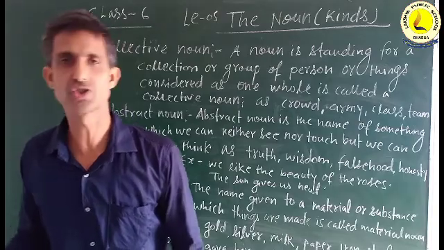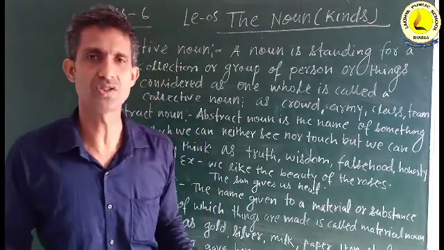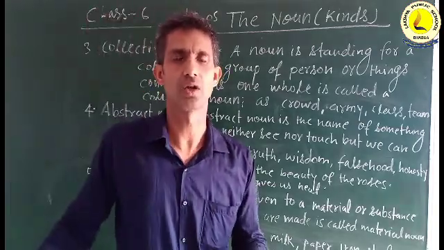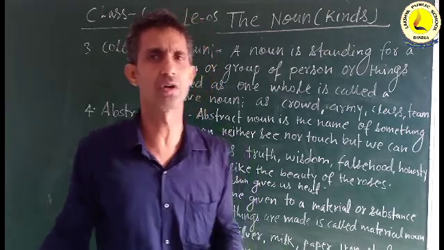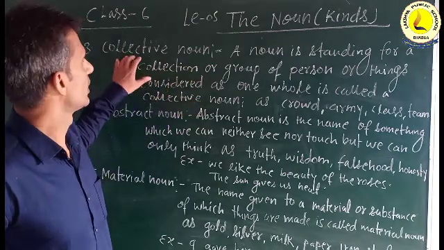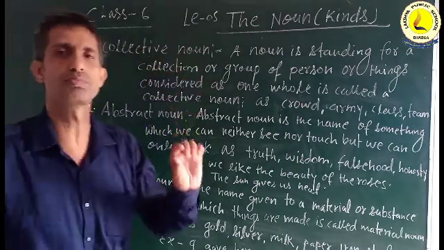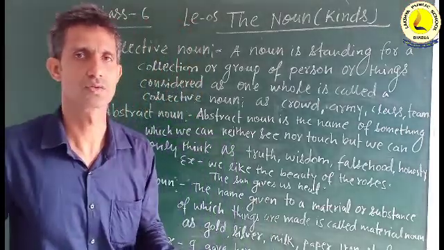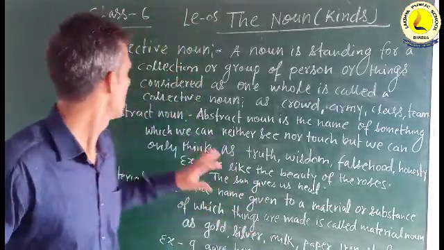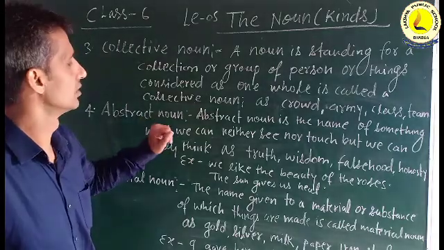"A fox ate a bunch of grapes." So bunch is here a collection of fruits. I mean, it is a collective noun. So a collective noun always refers to a particular group or collection. So I think it is clear before you. And next one, abstract noun.